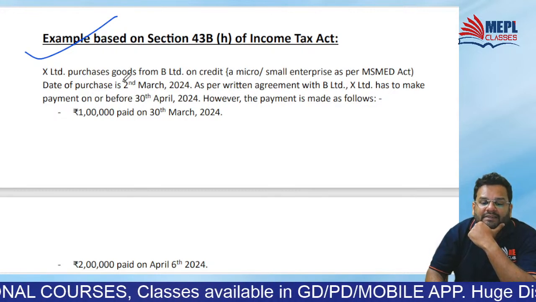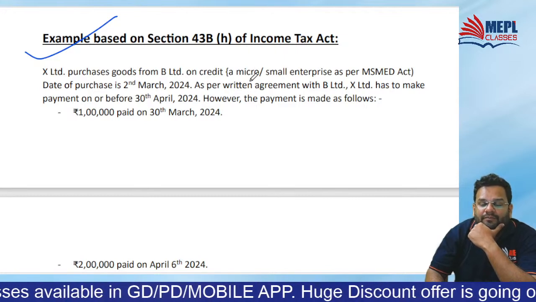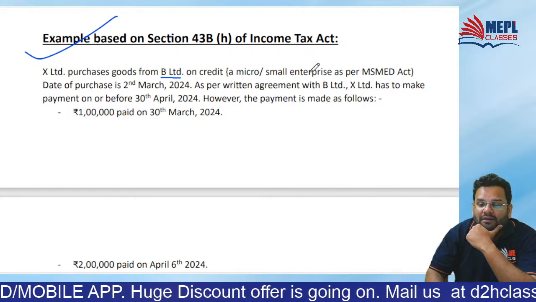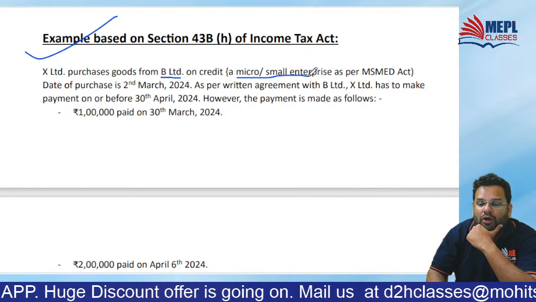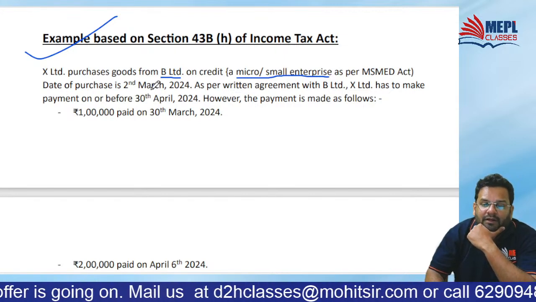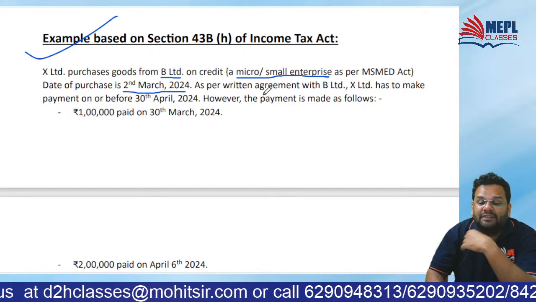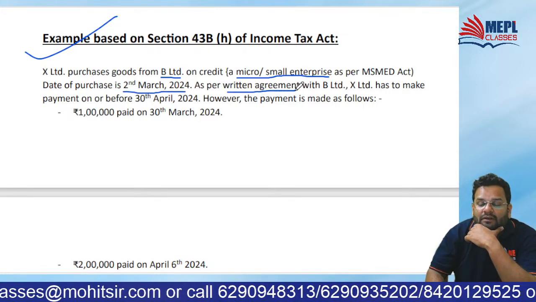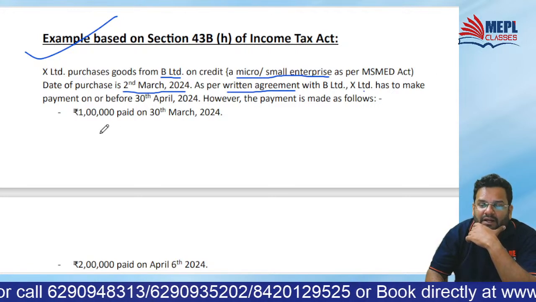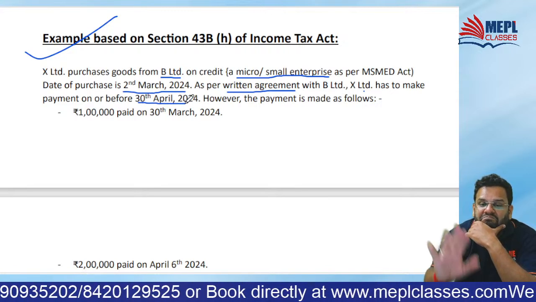X Limited purchased goods from B Limited on credit. Who is B Limited? Obviously, no prizes for guessing. It is a micro or small enterprise as per the MSME Act. Date of purchase is 2nd March and there is a written agreement. Congratulations. There is a written agreement that X Limited has to make payment on or before 30 April.